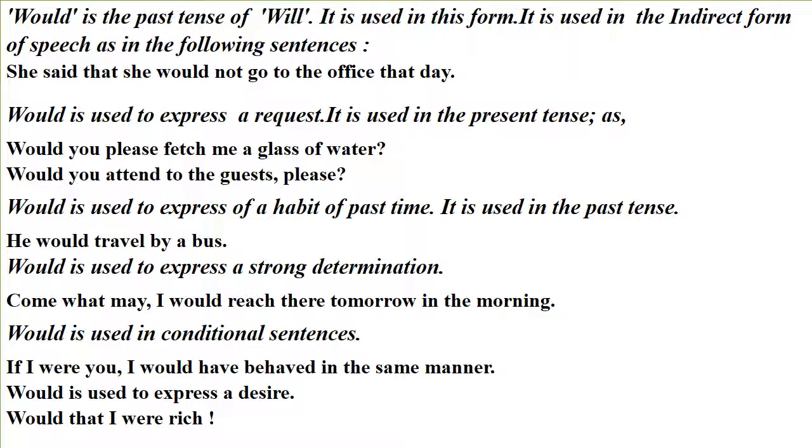Would is used to express a strong determination. Come what may, I would reach there tomorrow in the morning. Would is used in conditional sentences. If I were you, I would have behaved in the same manner. Would is used to express a desire. Would that I were rich.